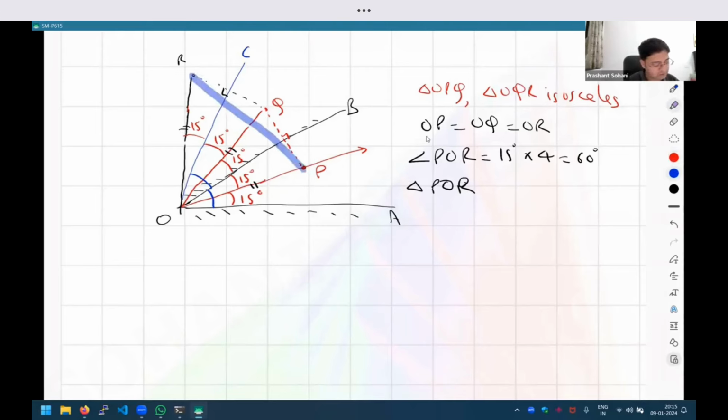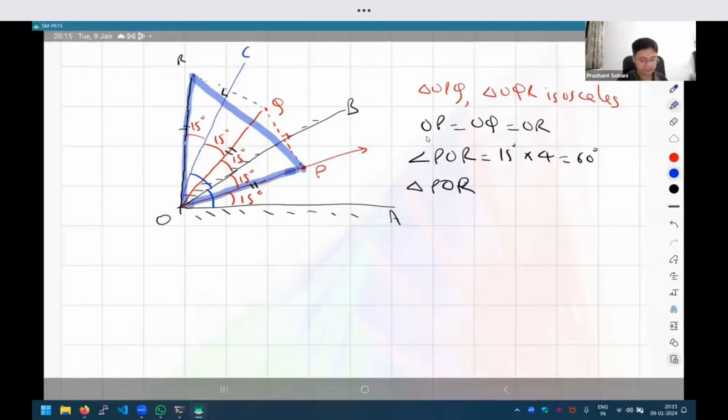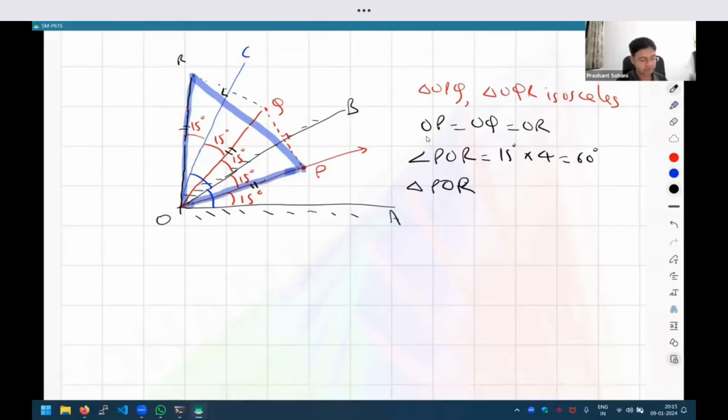So therefore, this triangle is equilateral. And see, the important thing is that in this whole analysis, the only thing we used is the fact that P is on this angle bisector. So P can be any point on this angle bisector, it does not matter. Any point I choose on this angle bisector will get reflected in Q, Q will get reflected in R, and the triangle that gets formed will be equilateral. So this triangle is always equilateral, not just for this particular position of the point P, but even as the point P moves on this bisector, it will always remain equilateral. And why is that fact important?